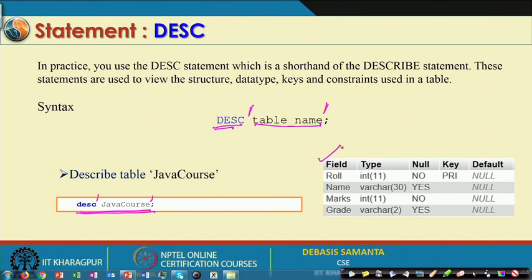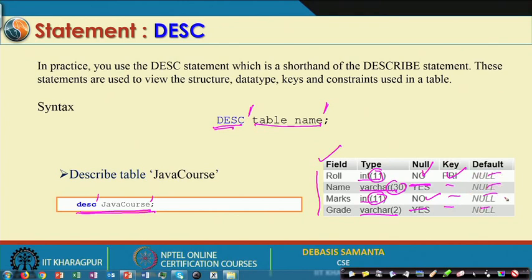In this case the fields, also called the attributes, there are 4 and the type is int. So, basically 11 digits can be there; marks is also an integer with 11 digits; and name is a string, varchar 30. And here you see null or not null. This means no null value is allowed, however, this one can have a null value. And then finally, you see whether it is a primary key or not. As we have mentioned, this is the primary key, and nothing is written for the non primary keys. And then default is basically null.